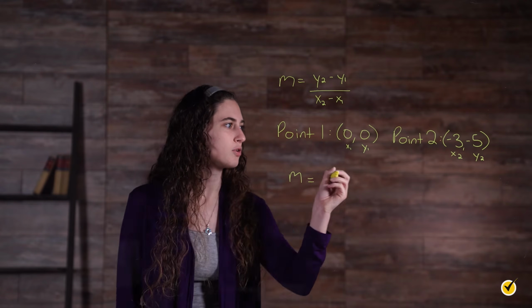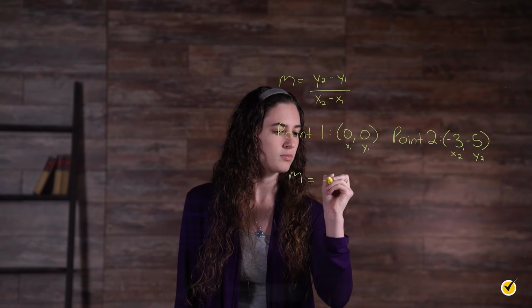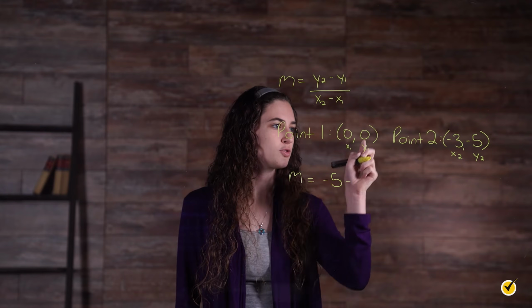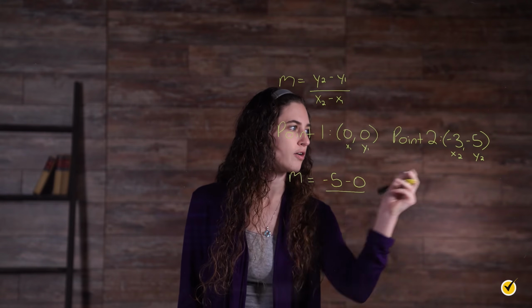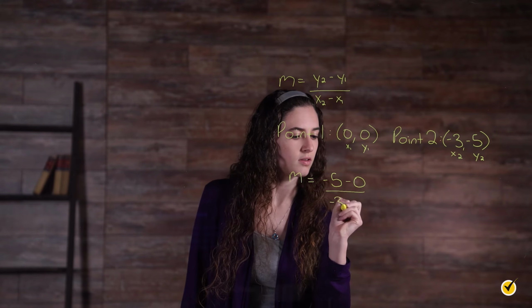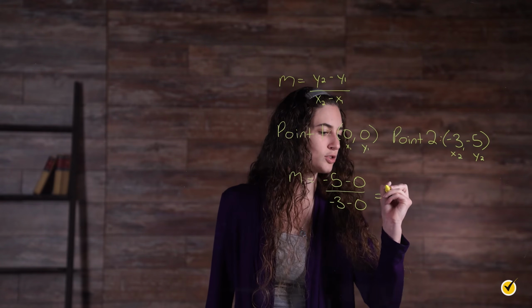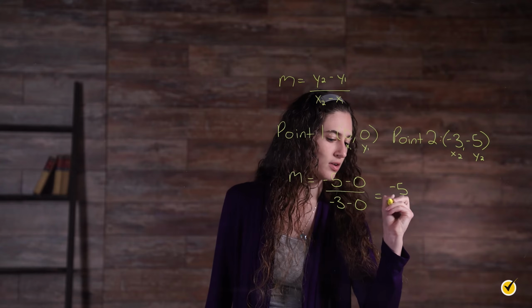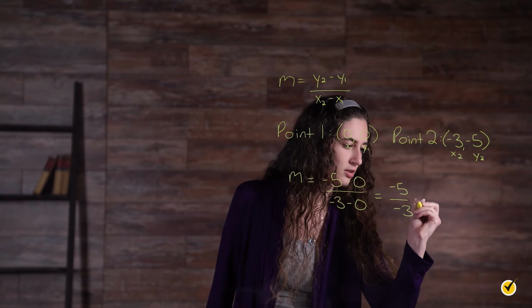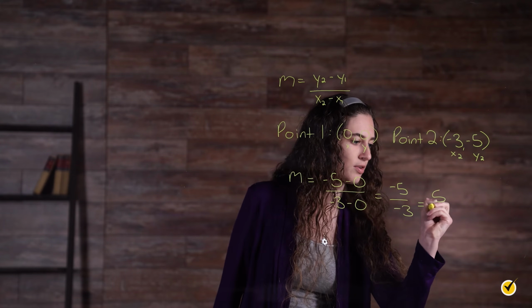M equals y2 minus y1 over x2 minus x1. Which gives us -5 over -3, which is equal to 5 over 3.